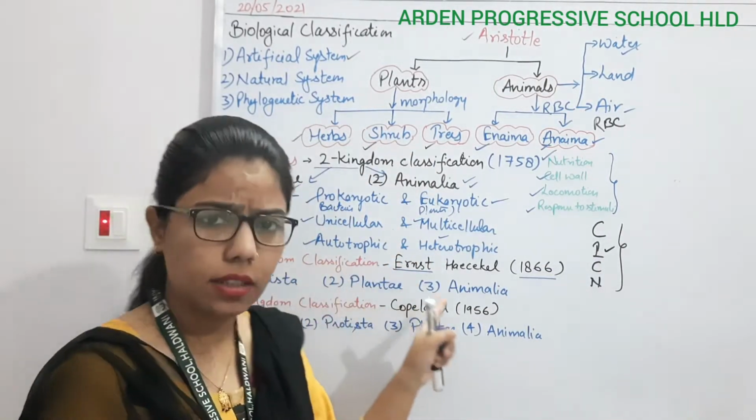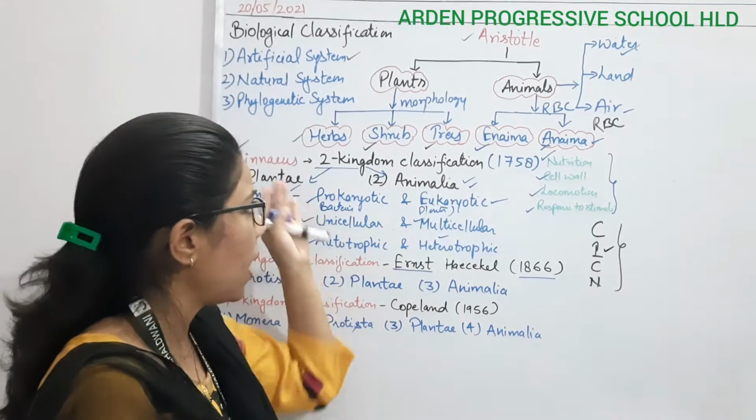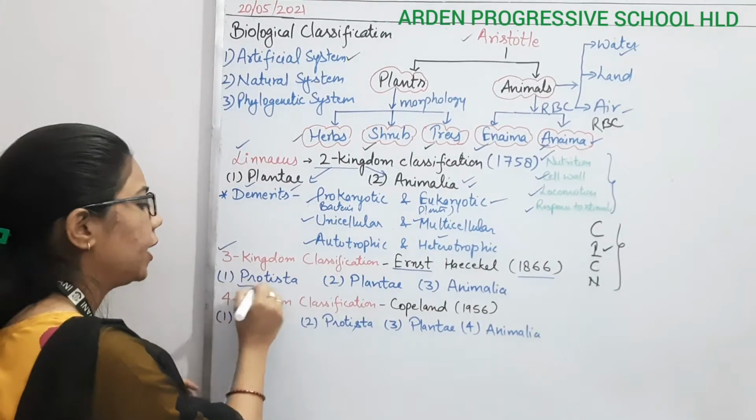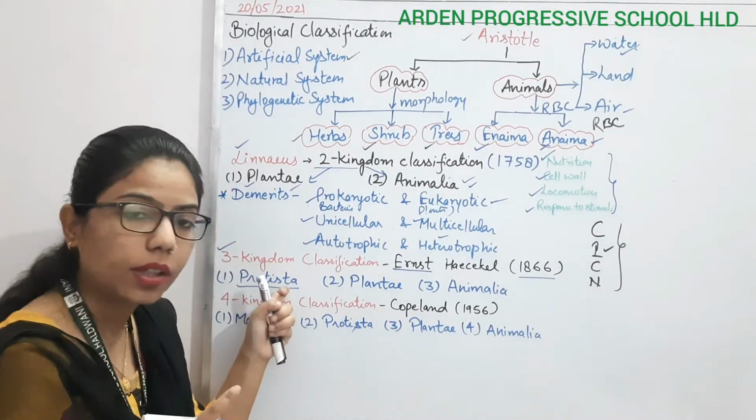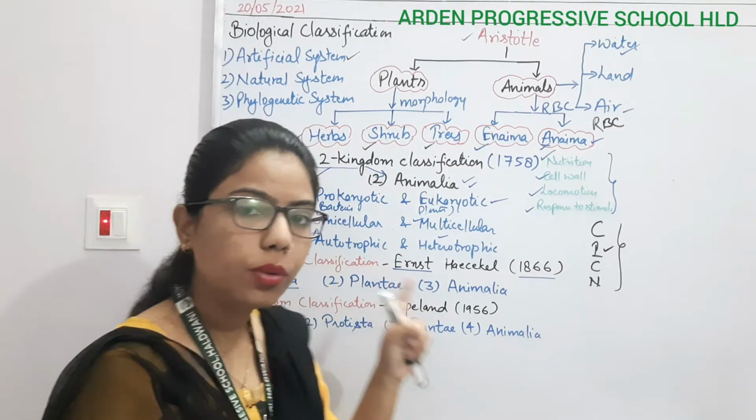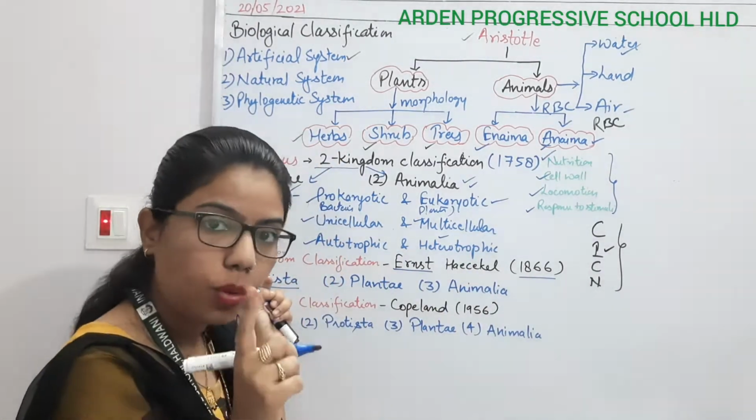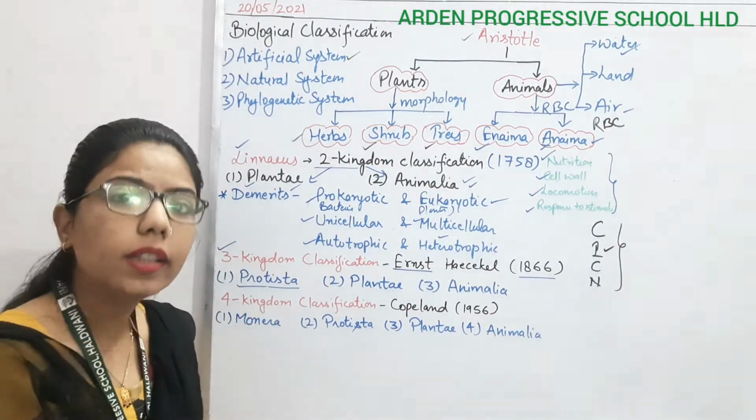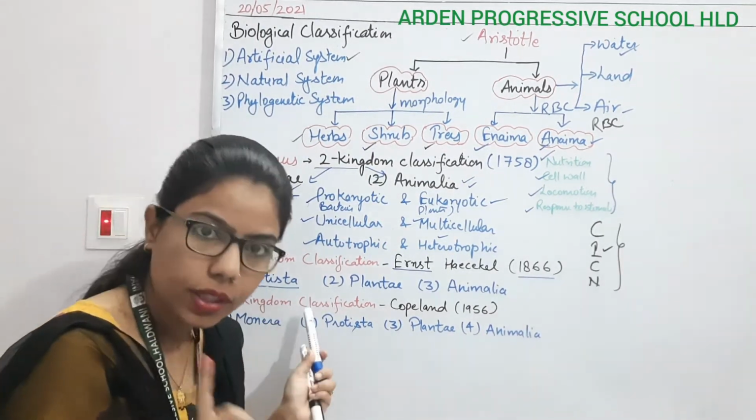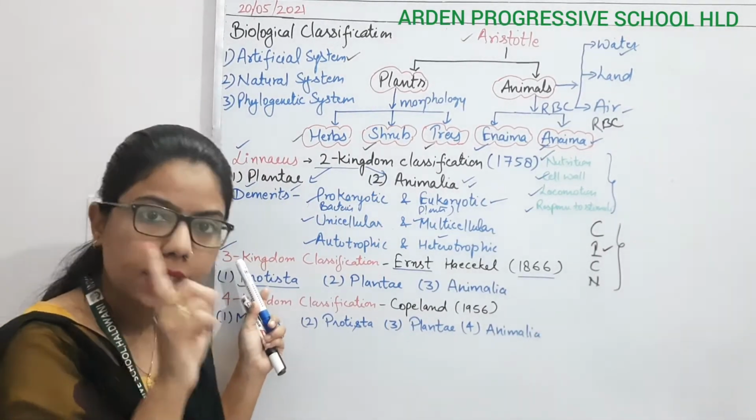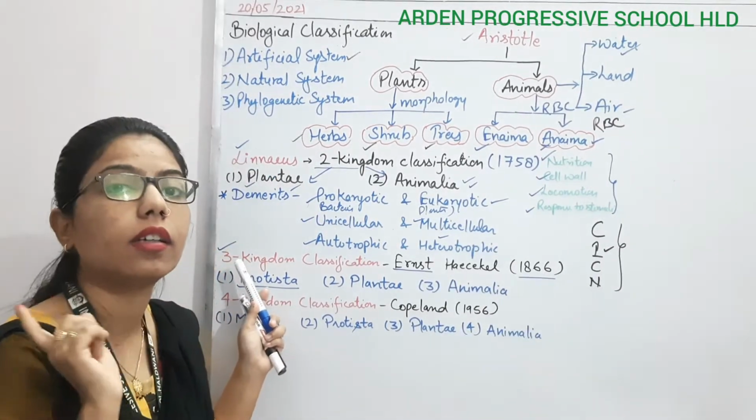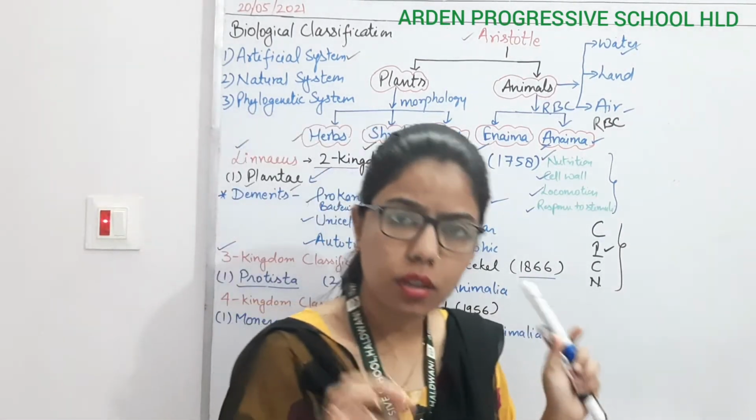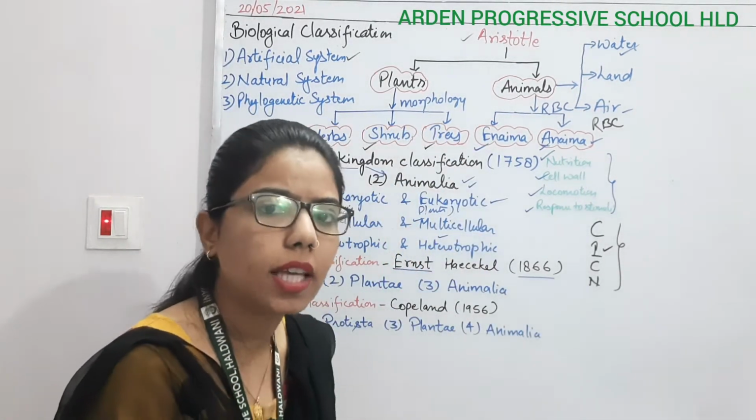Again, the three kingdom classification is finer as compared to the two kingdom classification. How is it so? Because we have added one more kingdom, that is the Protista. Ernest Haeckel included one more kingdom, Protista. In this Protista, all the organisms are unicellular. It means the Protista will be single cell, as well as eukaryotic. It means that Protista are those which have a true nucleus, but they are unicellular organisms.